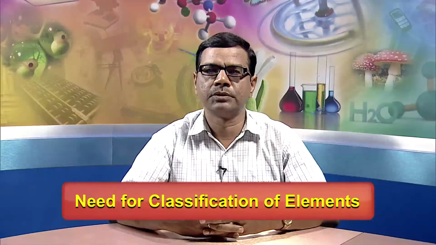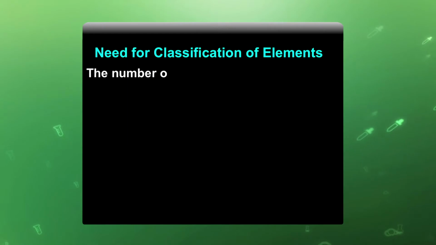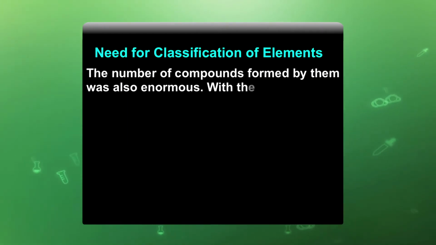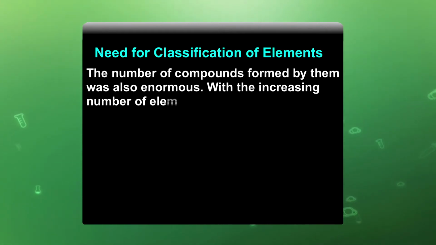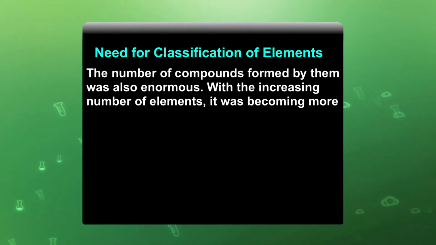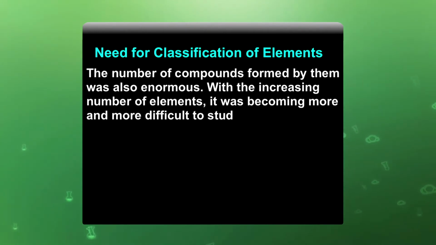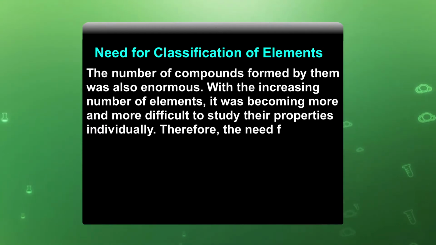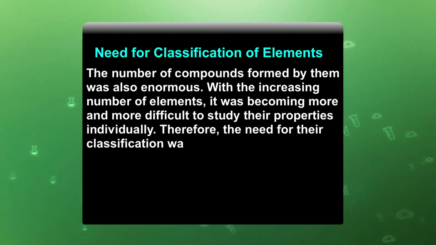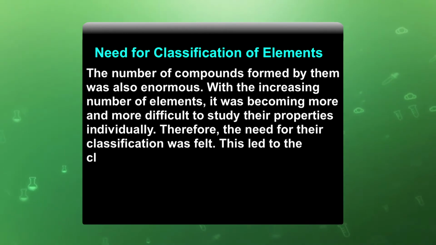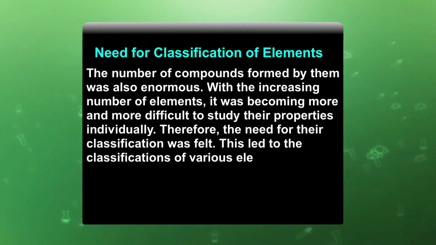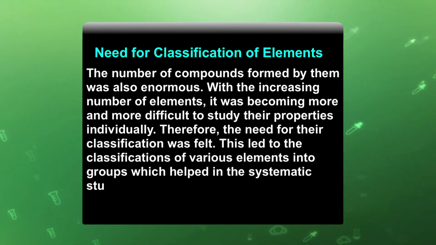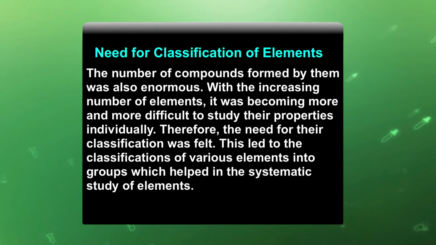Need for classification of elements. The number of compounds formed by them was also enormous. With the increasing number of elements, it was becoming more and more difficult to study their properties individually. Therefore, the need of their classification was felt. This led to the classification of various elements into groups, which helped in the systematic study of elements.